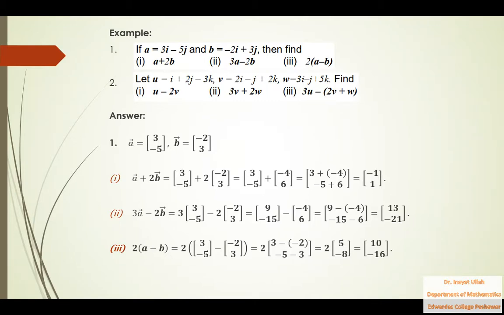So that is the first question. The second question can be solved in the same manner. You need to write u in column vector notation. That is not necessary. This is your own job to write a vector in this fashion or in that fashion or in ordered pair or in ordered triple notation. That is your own headache. But in your book the vectors are represented in column vector notation. So find this thing, that thing and that thing as well. I think these questions will be simple to solve.